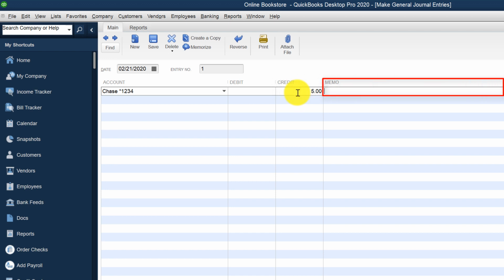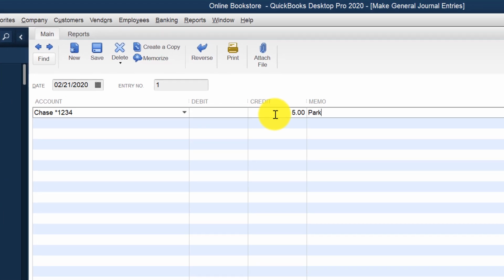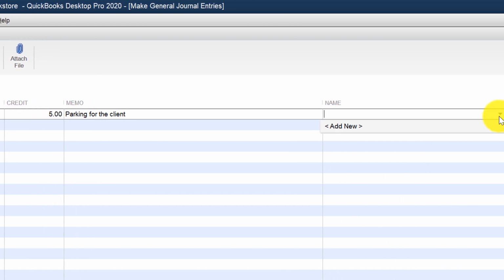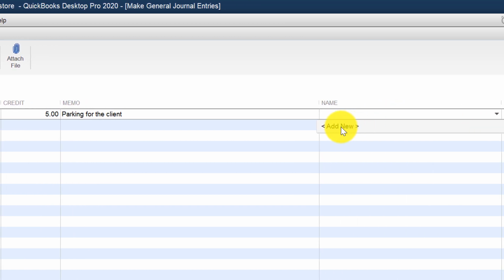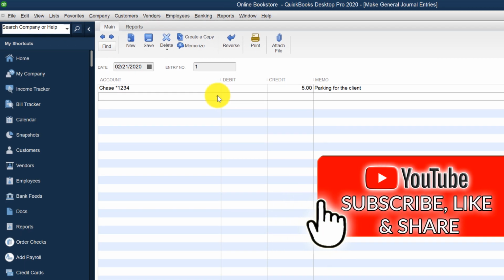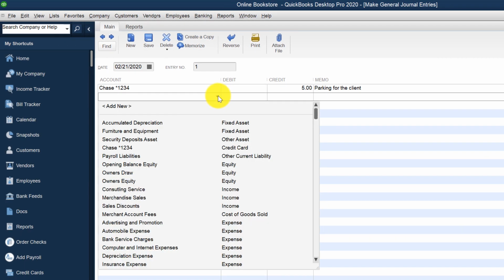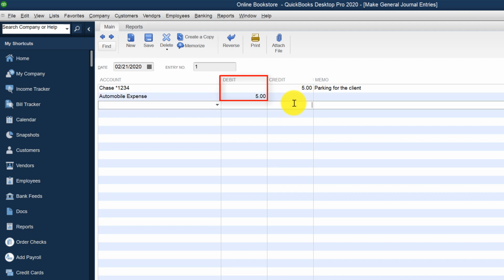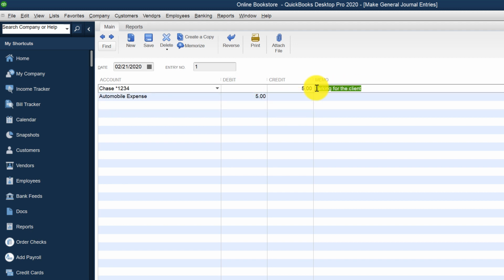For the memo, you write the memo of how you would like to be reminded of this transaction. So it might be parking for the client visit. Then you can say name, and you can say add new for the vendor if you'd like to do that. I'm not going to do that. I'm going to skip this item. And then here, in the next section, I'm going to pick relevant expenses for the category. And in my case, it's going to be automobile expense. So I'm going to match it with $5. And then copy and paste the memo.